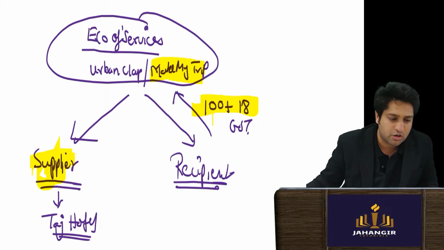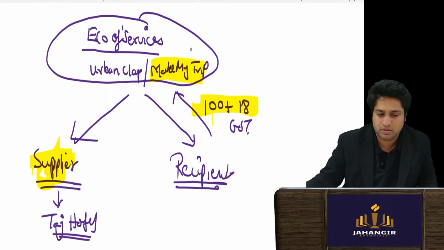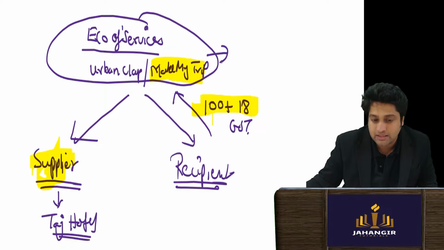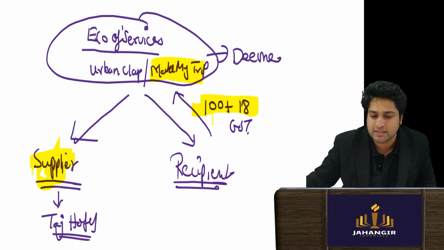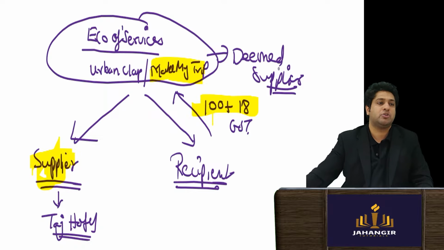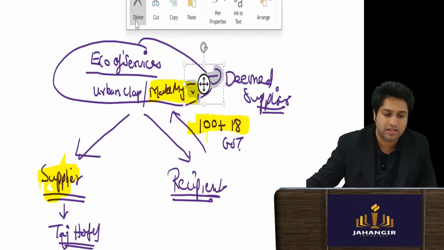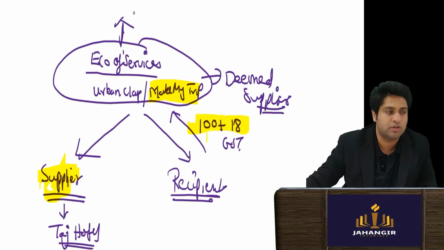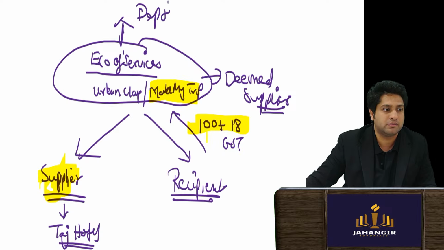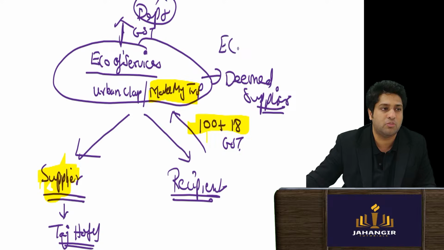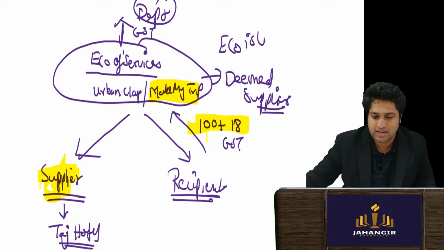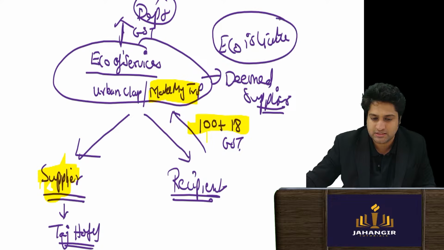So then what the government is saying is that, listen, we will make them deemed suppliers. What will we make them? Deemed supplier. So if they are a deemed supplier, then obviously they have to deposit the GST to the department. So it is their liability. So who is liable? The e-commerce operator is liable to pay the GST to the government.